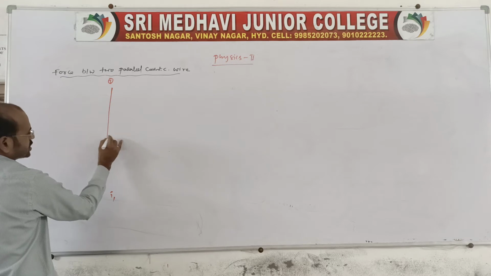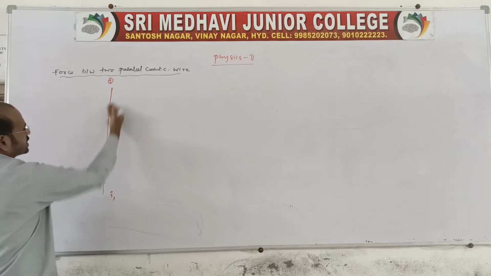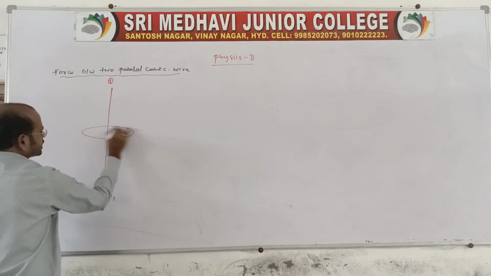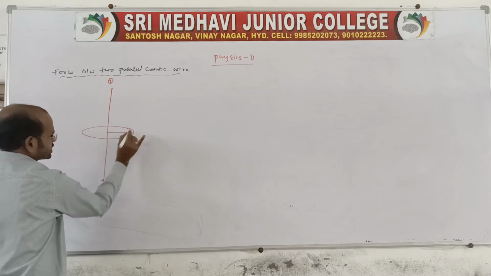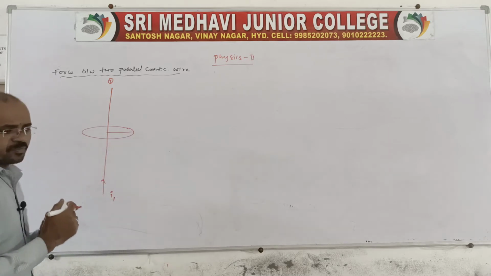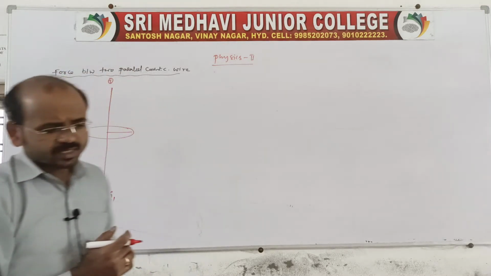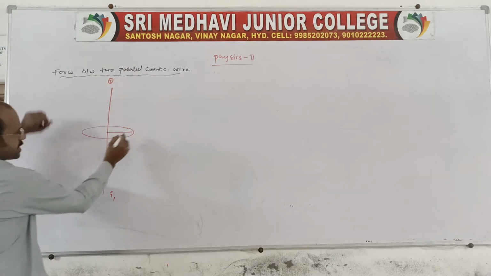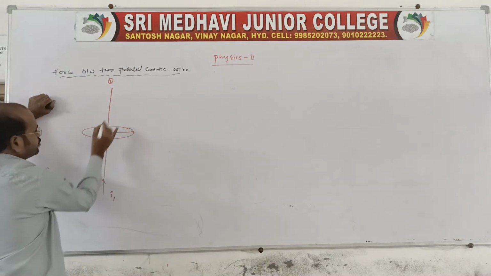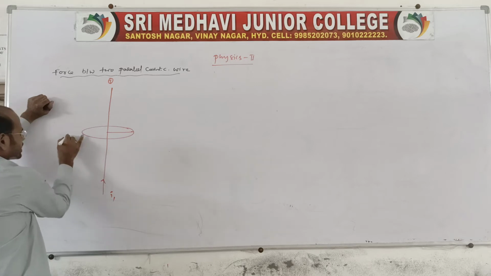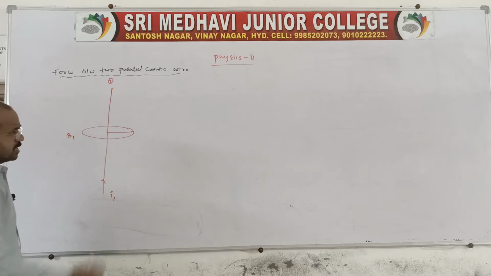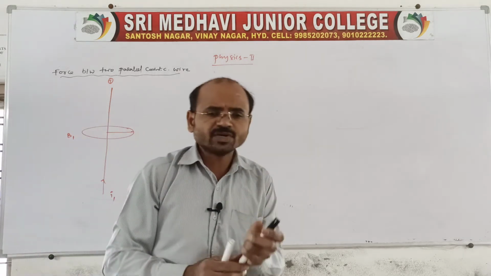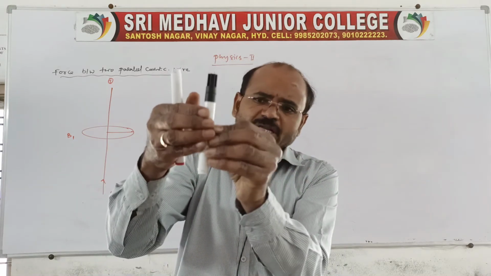A field is produced, because the current is outward, and the magnetic induction acts up to some distance. This magnetic induction produced by the conductor is B1.